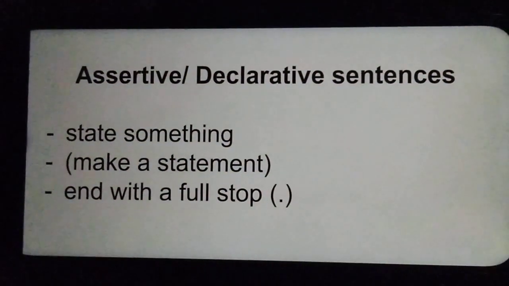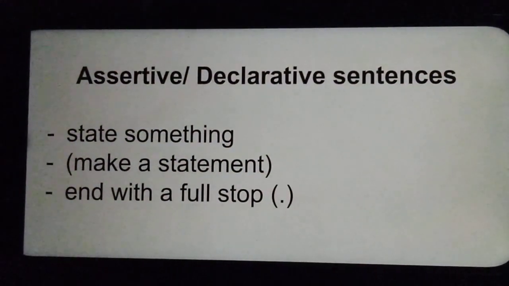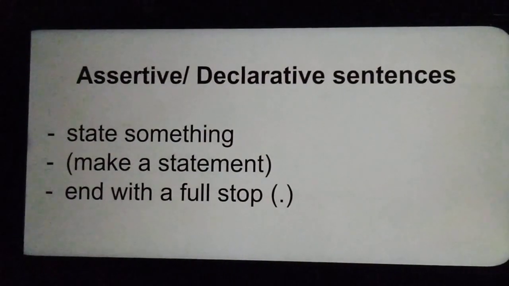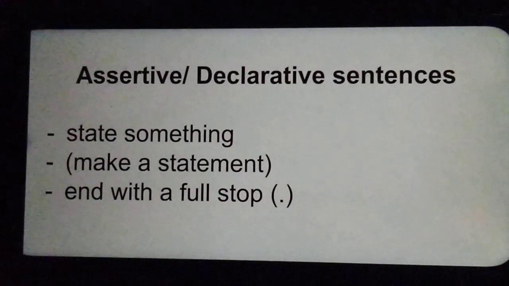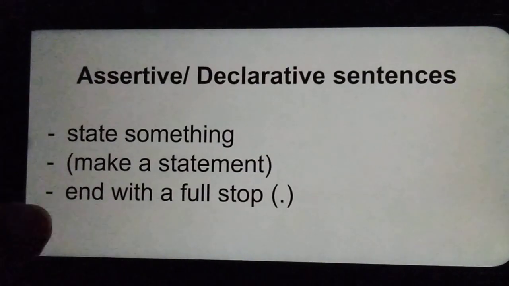First one is assertive sentences or declarative sentences. Assertive sentences are those sentences which state something or make a statement, or you can also say they tell something about someone. So they are assertive or declarative sentences. They just declare something. Assertive sentences always end with a full stop.